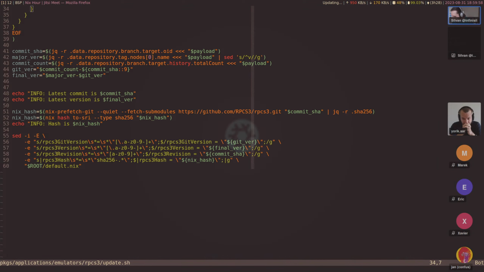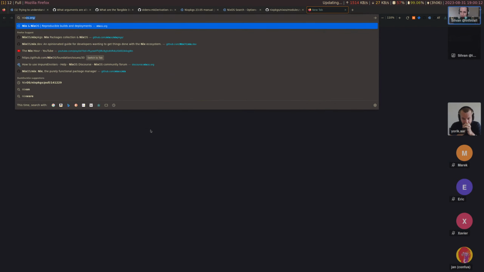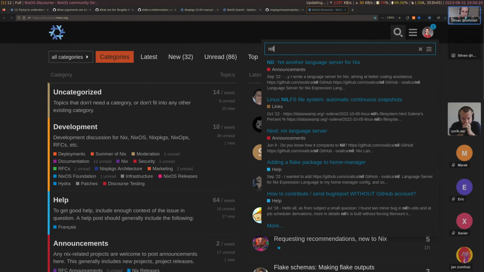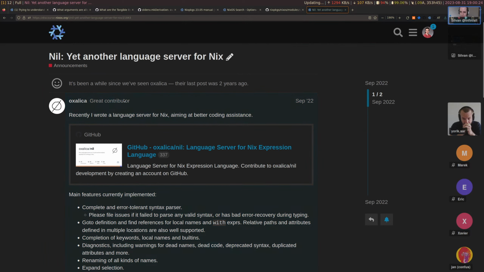Okay, we have another question. What is the current state of language servers for Nix? Do you use one? Do you advocate for nil or nixd or maybe some other option? I don't use one yet. I heard they're pretty good. I haven't tried them, so I can't really make a recommendation for now. But that would probably be a good topic for a future Nix Hour, actually.